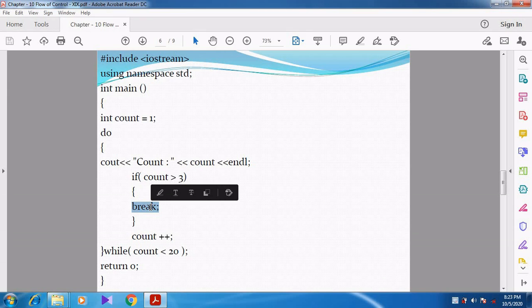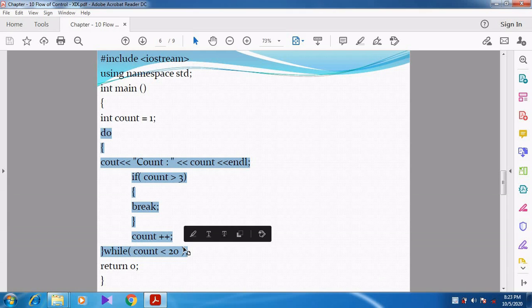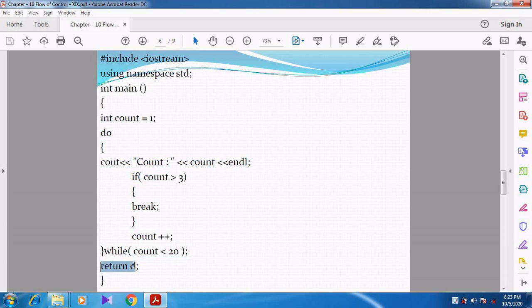Whenever the break statement is executed, it terminates the entire do while loop. So automatically it comes out of the do while. So what is the last line in the program? Return 0. Can you understand,